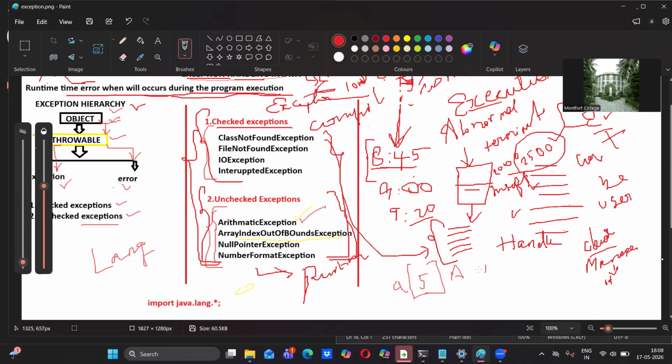When I'm trying to access the value at position 10, because we have only 5, the 10th one is not present in the array itself, so we cannot expect that. At that time, ArrayIndexOutOfBoundsException will be generated.